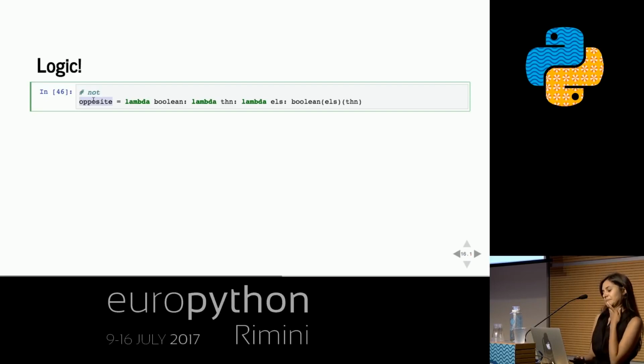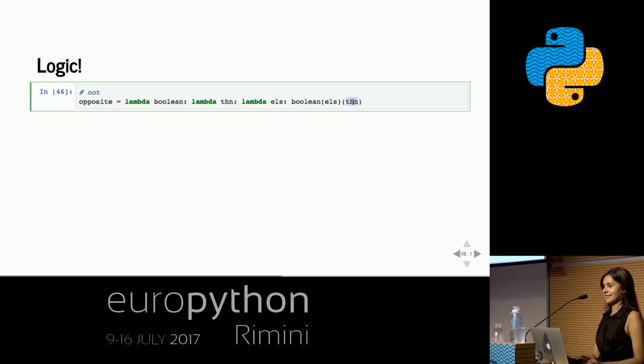It's going to take a Boolean, and a Boolean is a thing that takes a then and an else, right? A Boolean that's true is going to choose the then, and a Boolean that's false is going to choose the else. So if we wanted to do opposite day, we could just switch the else and the then, and apply the Boolean to it, and it would pick the wrong one, because we switched them, because we're sneaky that way.